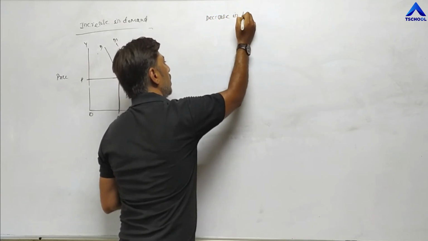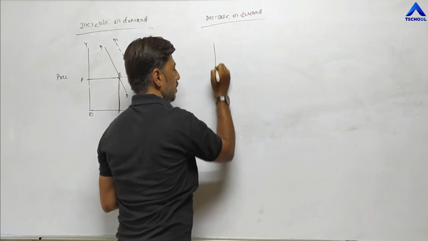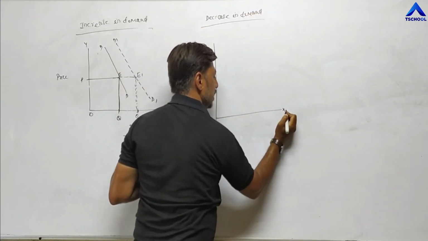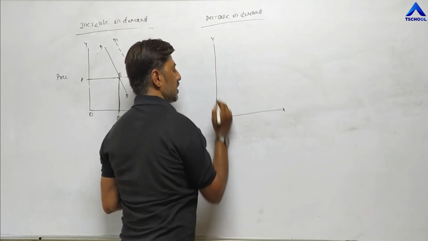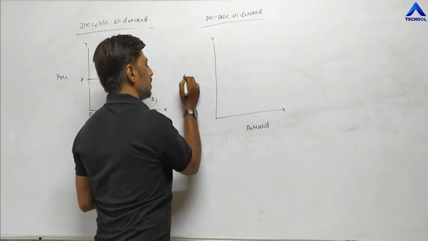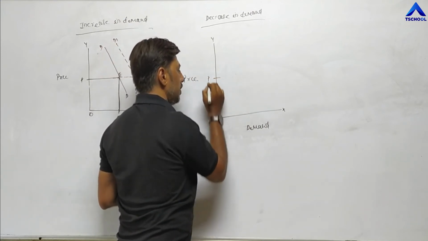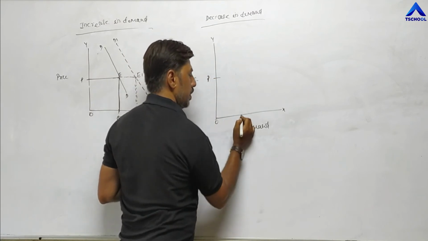Decrease in demand. Again the same diagram: x axis, y axis, this is demand and this is price. Price is OP, here OQ.